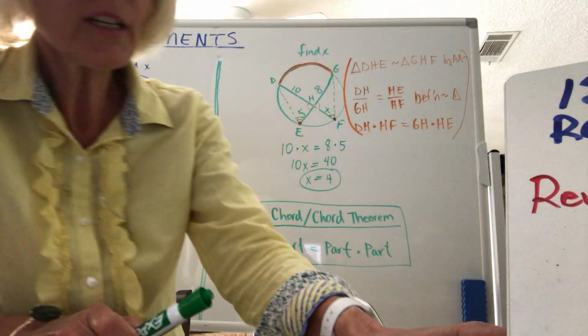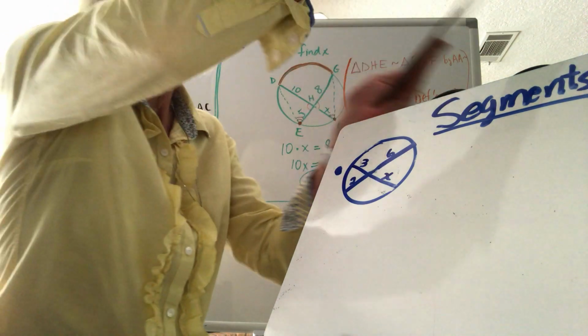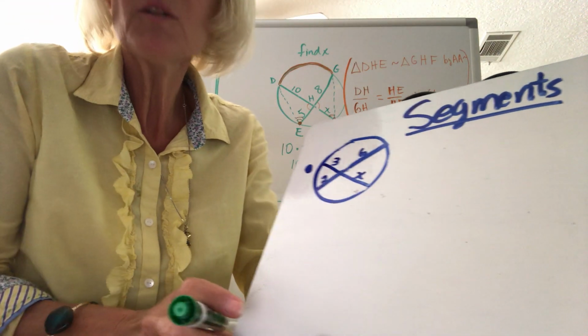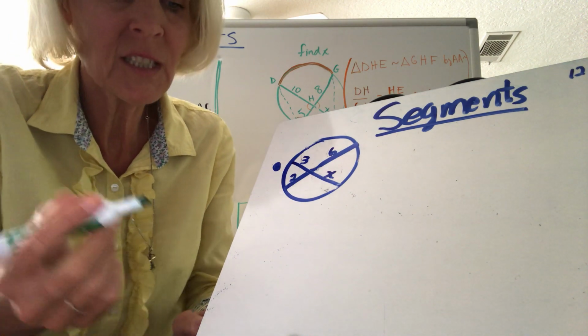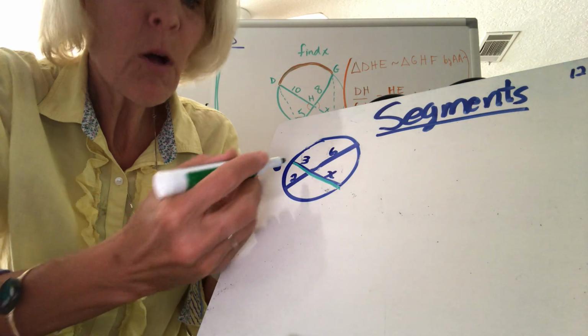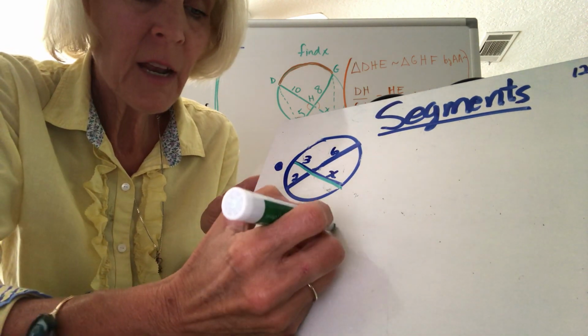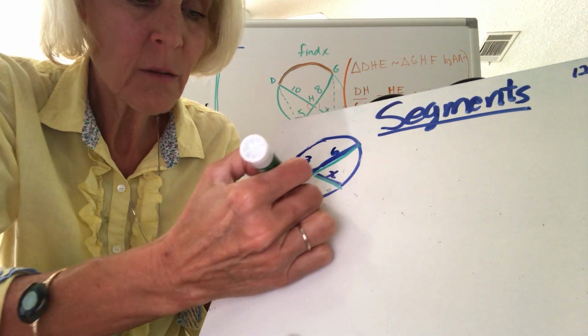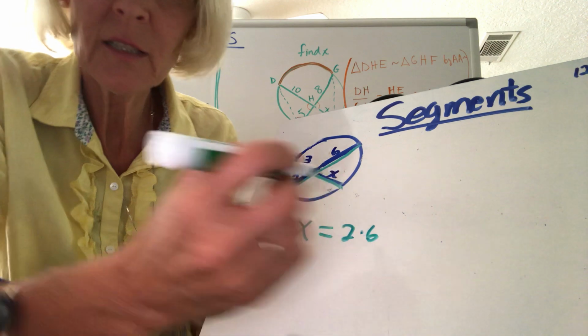So now it's as simple as just looking at it, as long as I'm working with segments. Now remember, we've been working with the angles before. This is segments. I just look at one chord and multiply the two numbers on that chord, 3 times x. Then I look at the other chord, multiply the two numbers on that chord, 2 times 6.